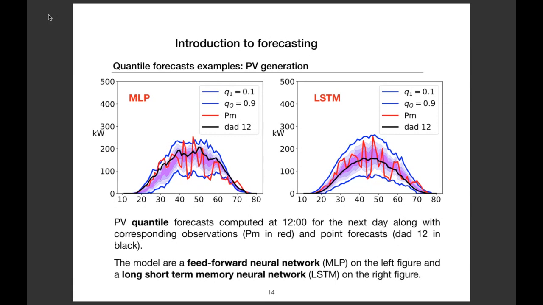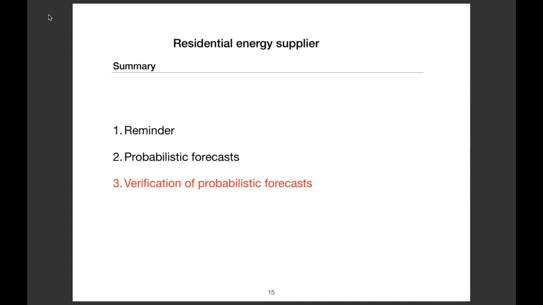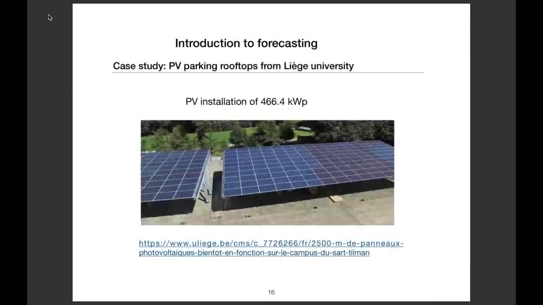We would need to count the number of times the observation is outside the interval and verify if, on average, 80% of the time the observation is within the interval. And here, like that, I cannot tell you. So that's why we need to use some metric to verify the probabilistic forecast.